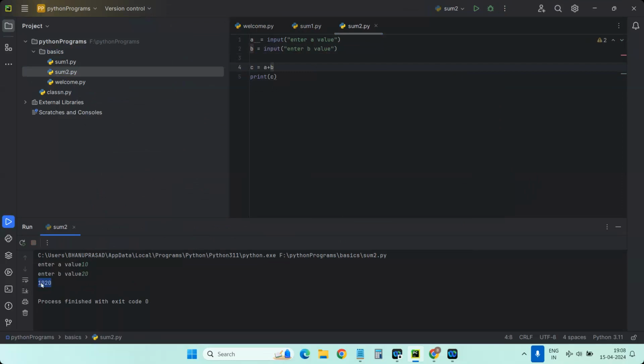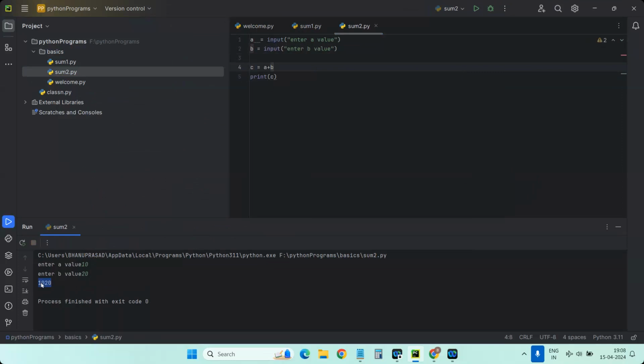It's not getting 30. So as I explained just before, if you remember, the values we read from the keyboard are read in the form of strings. It does not read in the form of numbers by default. So that's why if I'm writing a plus b, it is not adding, it is actually concatenating. So the 10 and 20 concatenated each other and the final output you got is 10, 20.